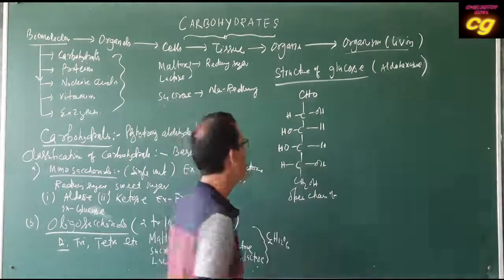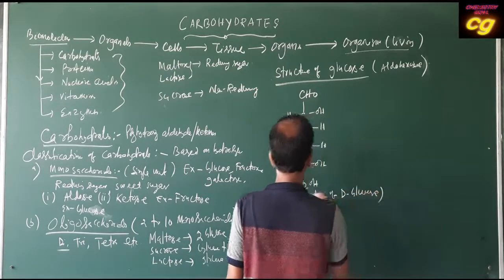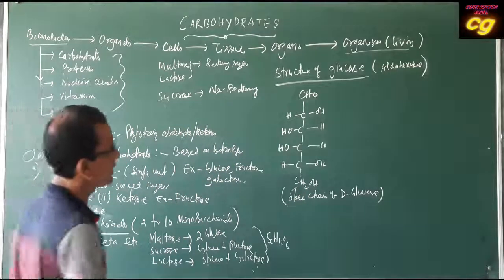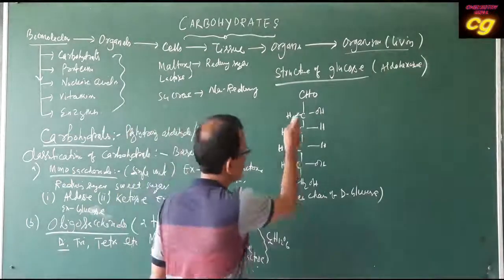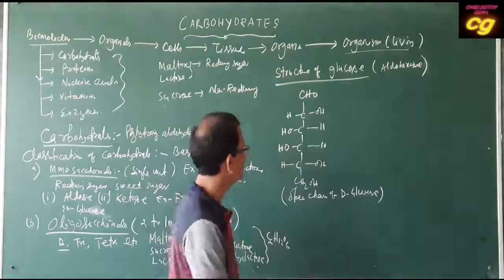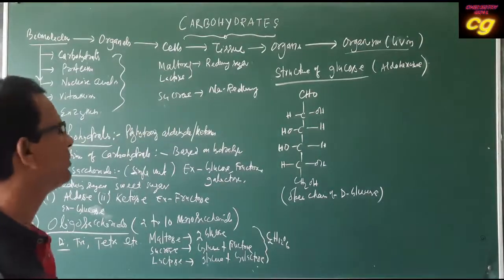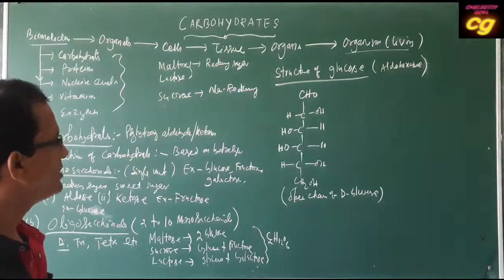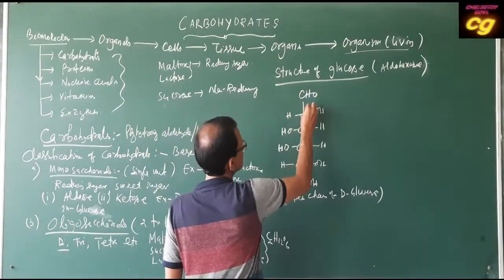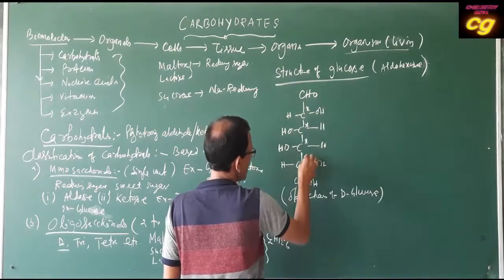This is called D glucose, the D configuration. In the open chain structure, this is the arrangement of the OH groups around the carbon atoms. This is the Fischer formula, the structure of glucose written in planar form, and it shows the optical activity of glucose around the particular carbon atoms. In the open chain structure, this is one chiral center, this is also one, this is also one, and this is also one.